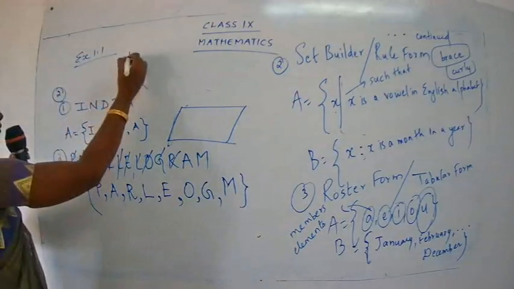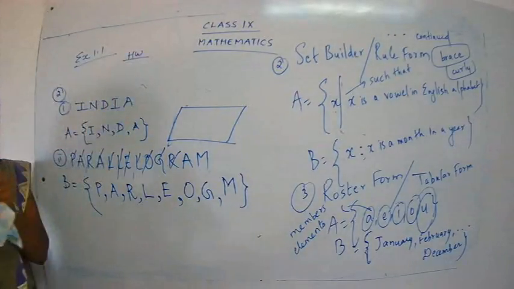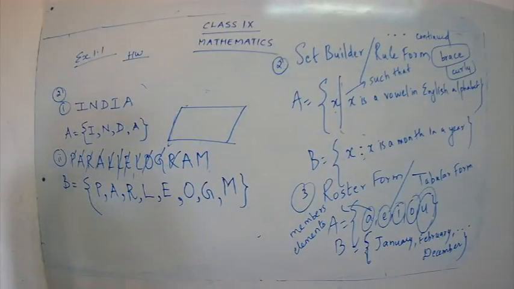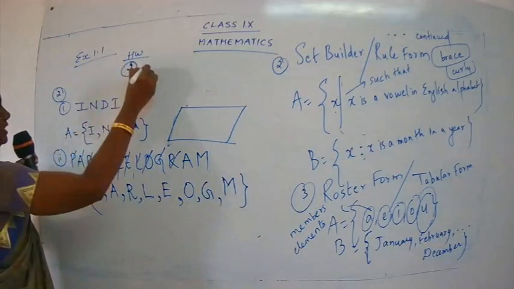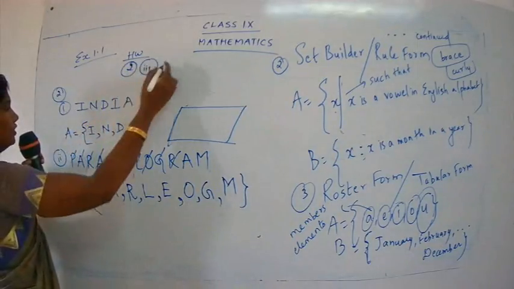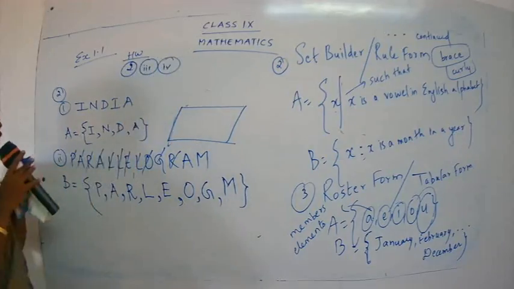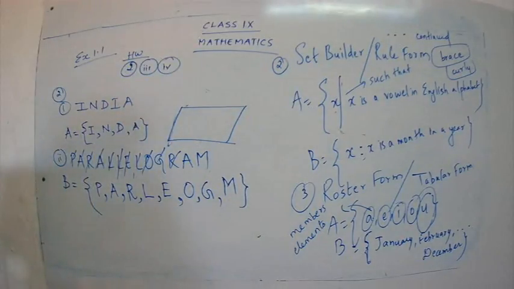So I'm just writing down your homework. You have to put a tick on your question in the book and write down the homework. Homework is question number 2, the third subpart. I hope you are able to follow me, yes? So just follow me properly. Homework is question number 2, the third subpart, that is Mississippi, and the fourth, what is that? Czechoslovakia. So you have to complete the third and the fourth subpart.